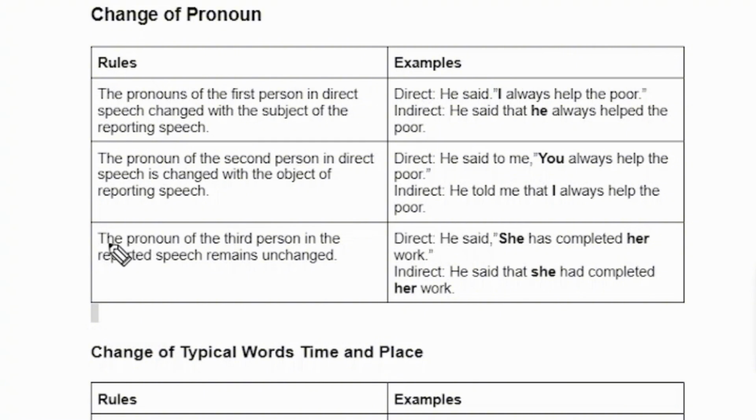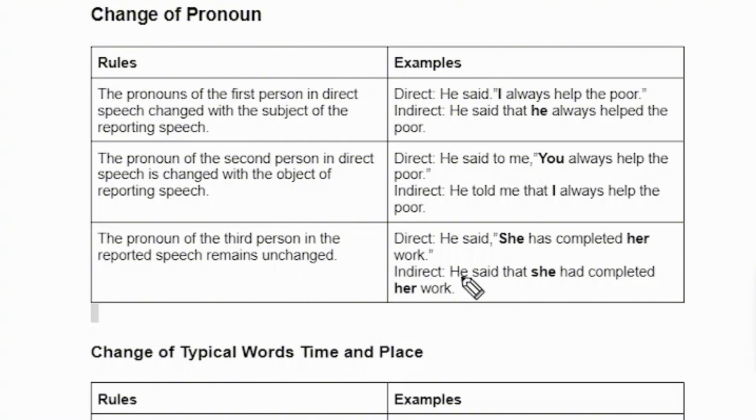Now you can see the pronouns in the third person. Direct speech: he said, she has completed her work. Indirect: he said that she, so that is already third person. So the third person in the reporting speech remains unchanged.